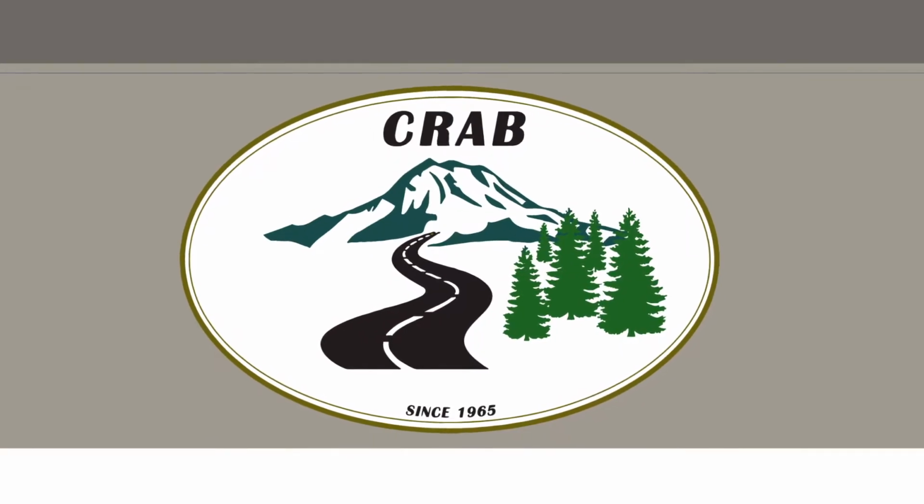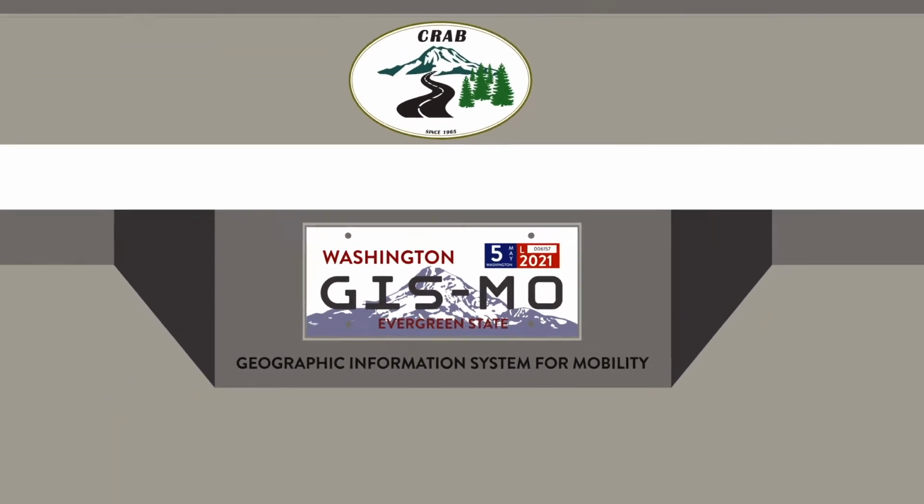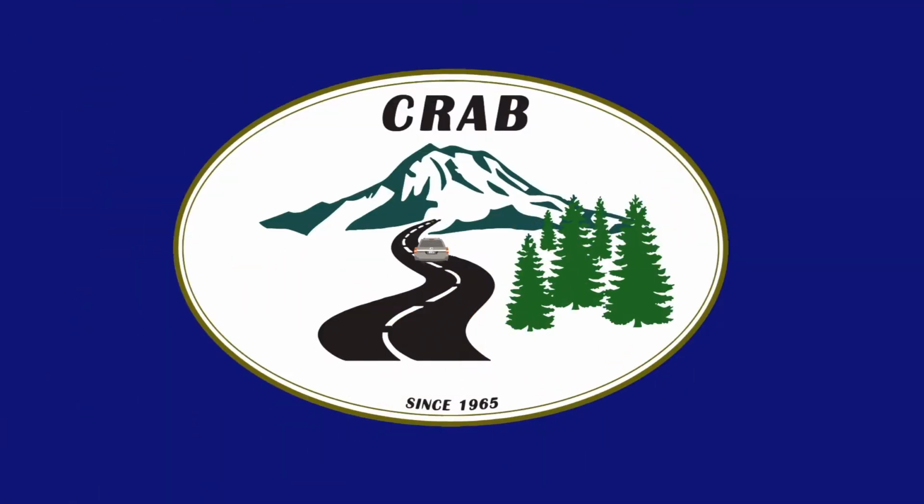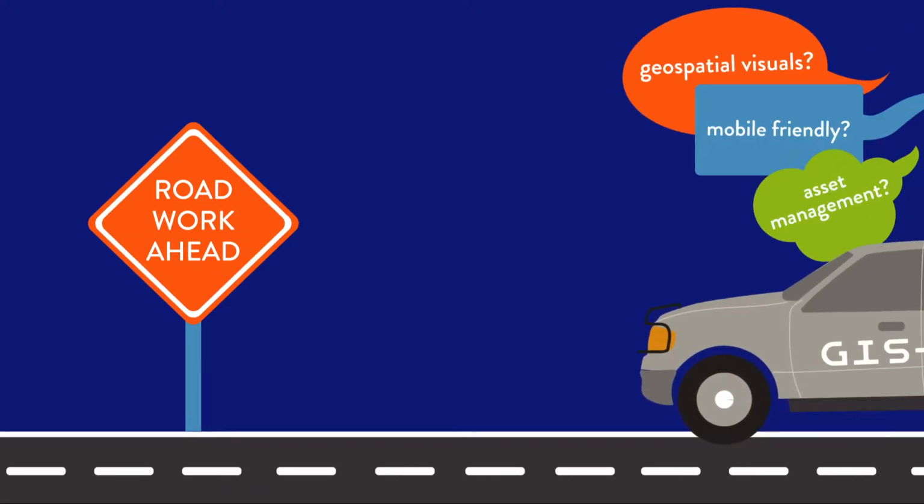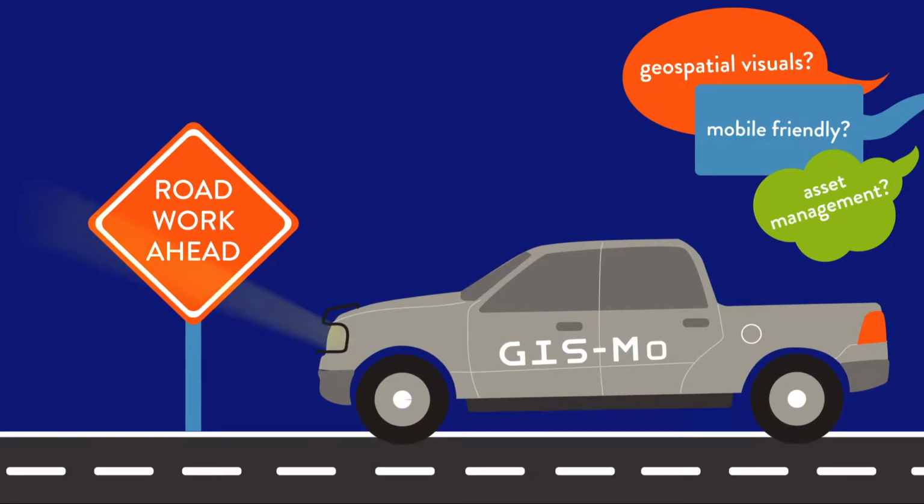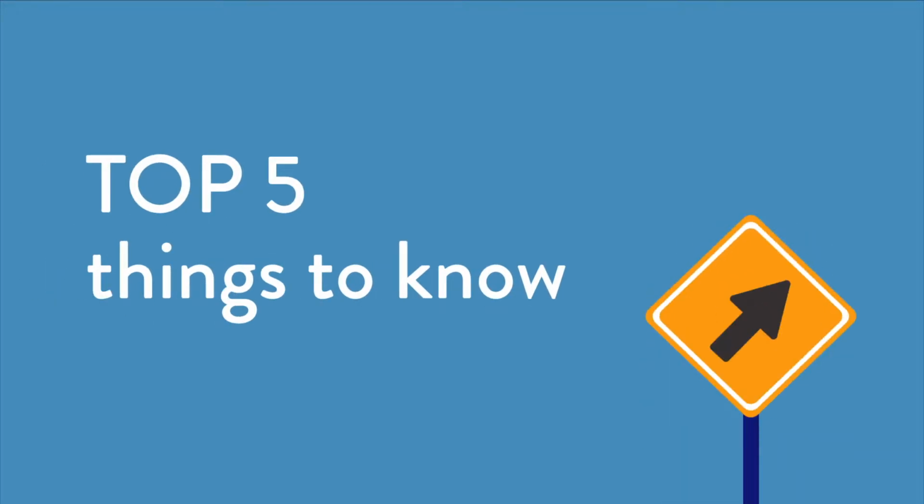The County Road Administration Board is introducing new software. Meet GIS-Mo, the Geographic Information System for mobility. GIS-Mo was developed based on county feedback and replaces mobility. The new system offers significant improvements. Here are the top 5 things to know about GIS-Mo.